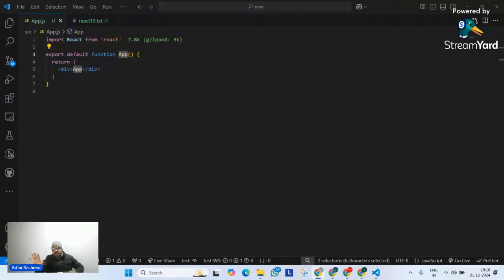Although you can still use it. If you're comfortable around forward refs, you can still use it. Now, what does React 19 say for the same? React 19 says, hey, don't use forward refs. React will automatically handle ref forwarding internally. So React 19 says, treat refs as you treat normal props.